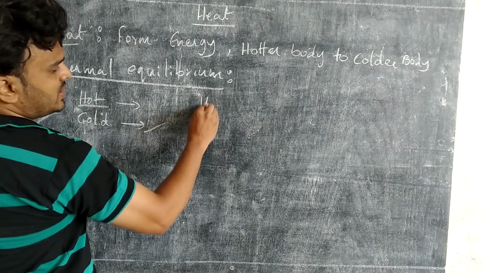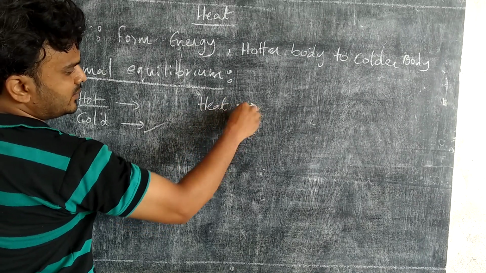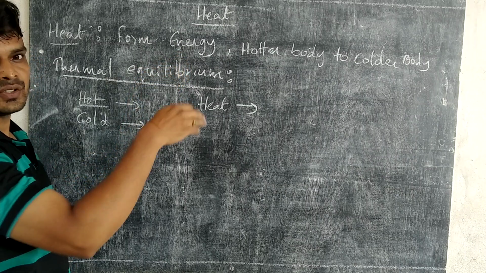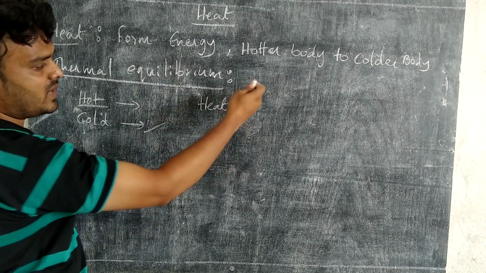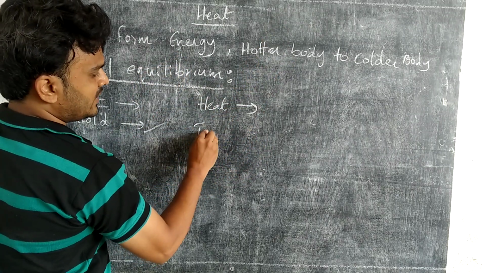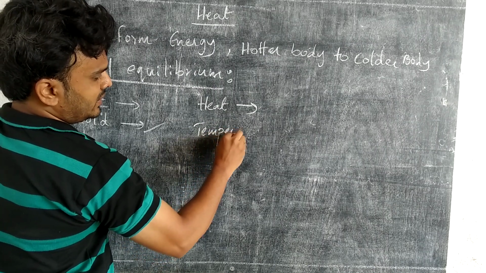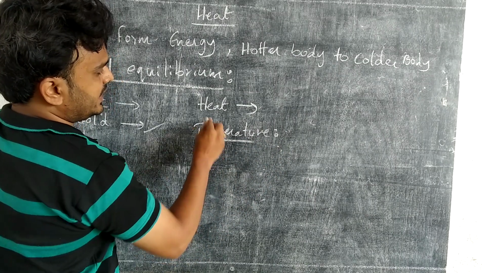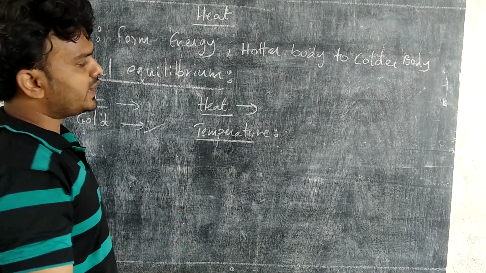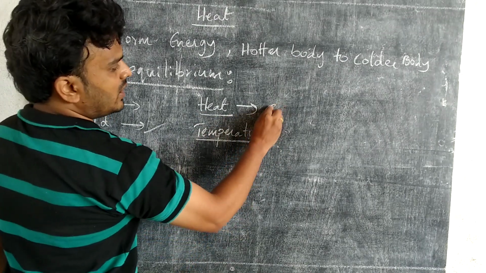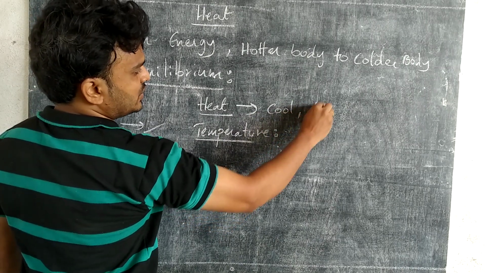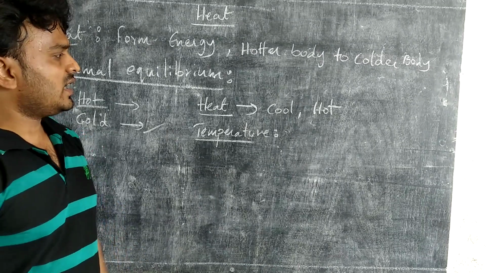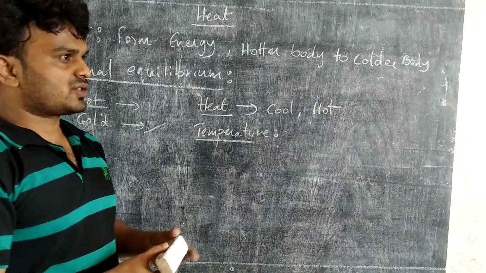See, from this we can derive that heat is nothing but a flow of energy. It is a form of energy that flows from a hotter body to a colder body. Then what is the meaning of temperature? Heat is what we define as either cool or hot. We can just say that it is cool or hot.